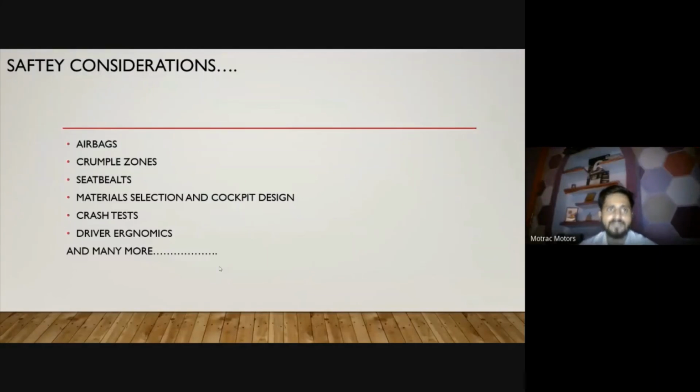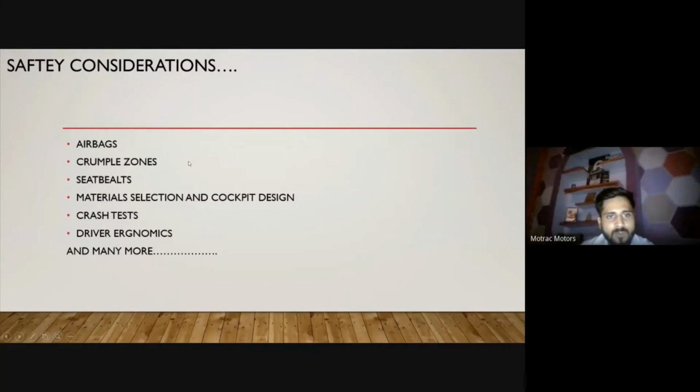Last, safety considerations. These are some parameters to improve your vehicle's systems. We are designing airbags. In every commercial vehicle we fit airbags, which improve safety and avoid the death of the driver. So it helps to save our lives.